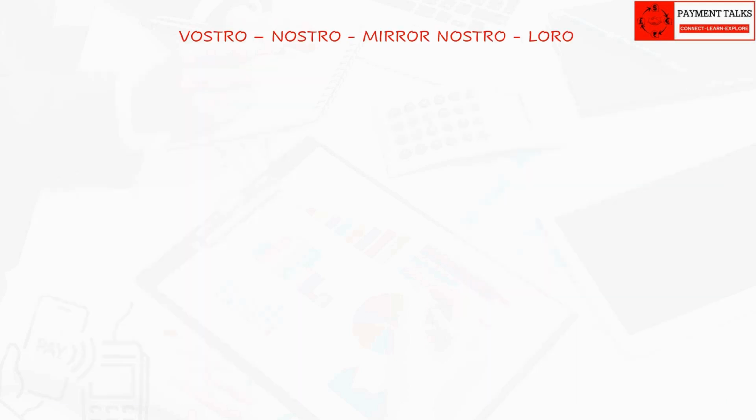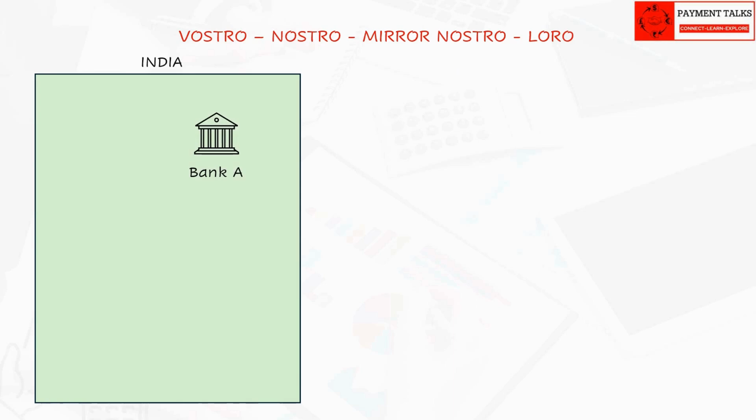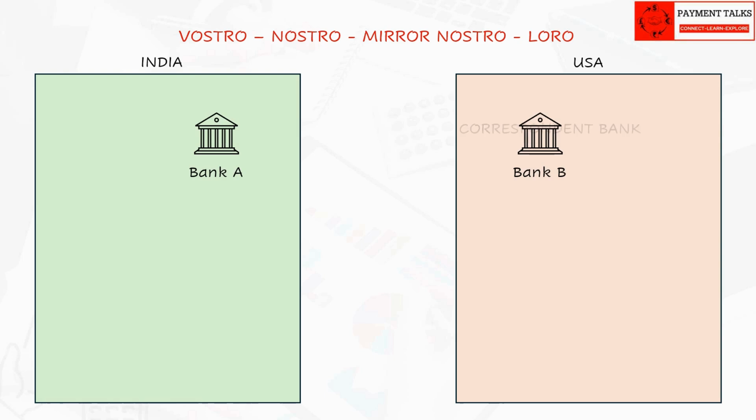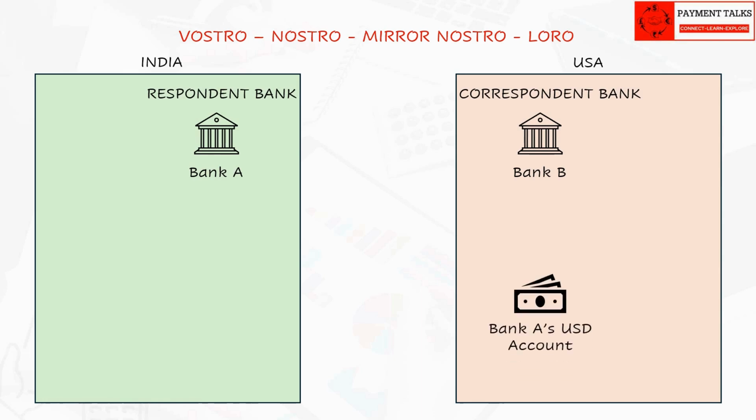We have Bank A in India, which has a correspondent banking relationship with Bank B. In our example, Bank B is the correspondent bank and Bank A is the respondent bank. Bank A opens an account in USD with Bank B in USA. This single physical account can be termed as Vostro or Nostro or Loro and to an extent Mirror Nostro.